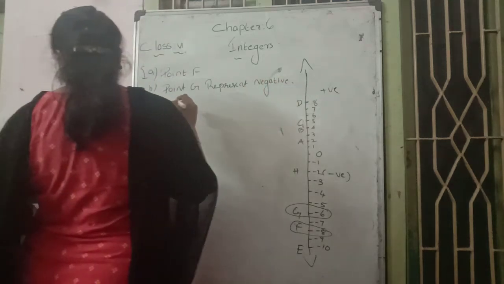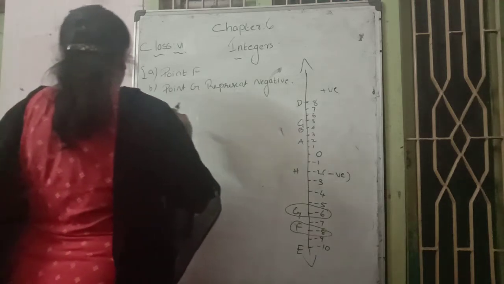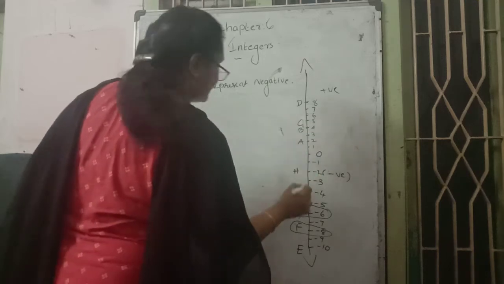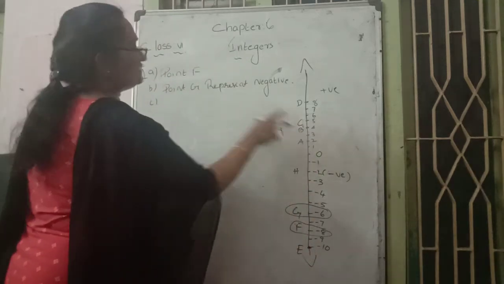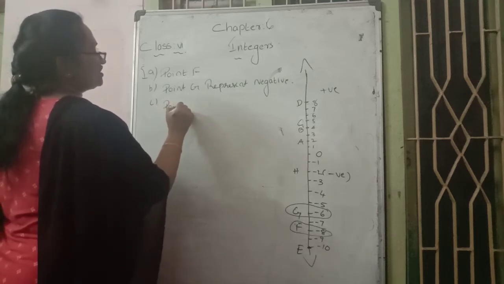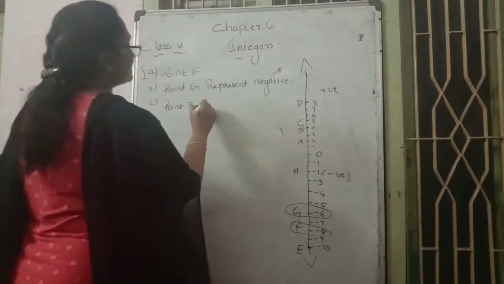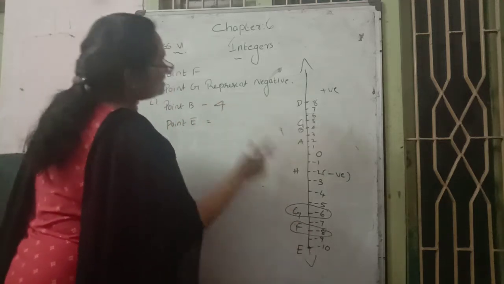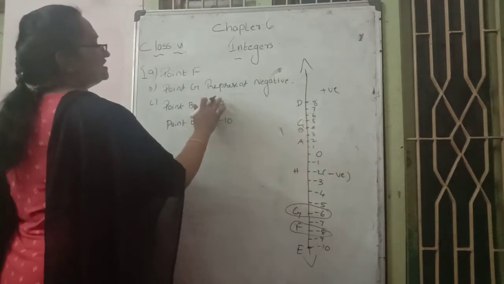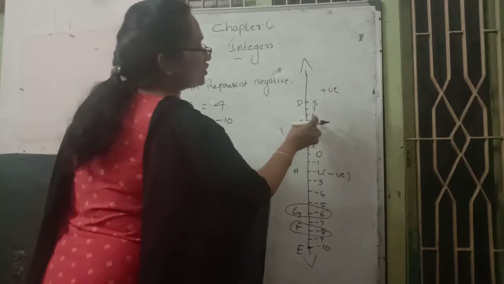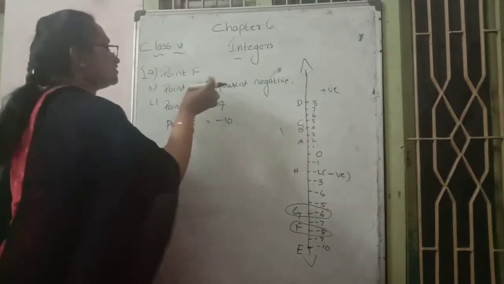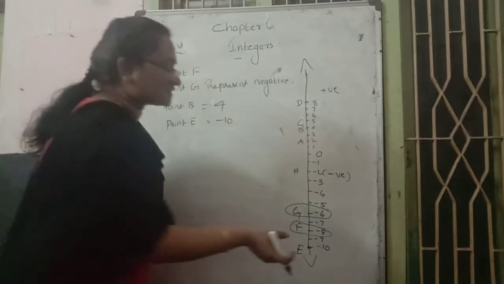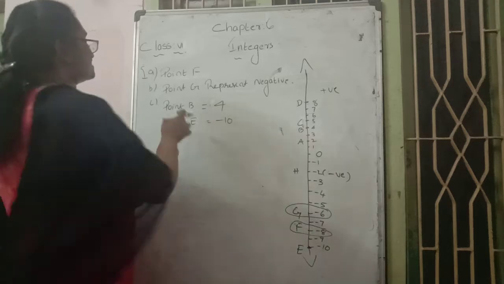Next, in question C they are asking: write integers for point B and point E. What are the values? Point B represents which integer? Point B represents +4. What about point E? Point E represents -10. That is the meaning of that question. That is our C question.